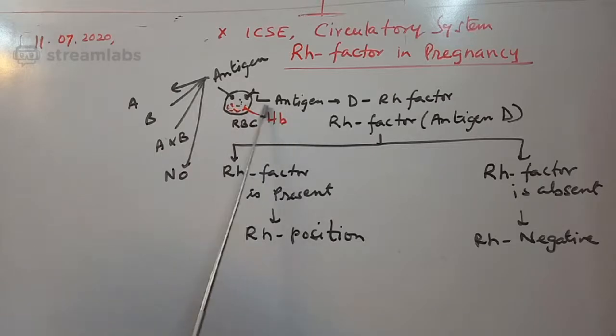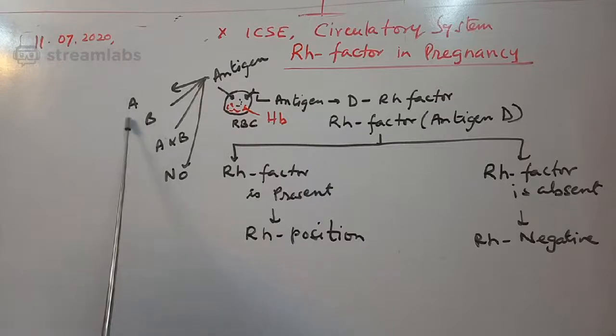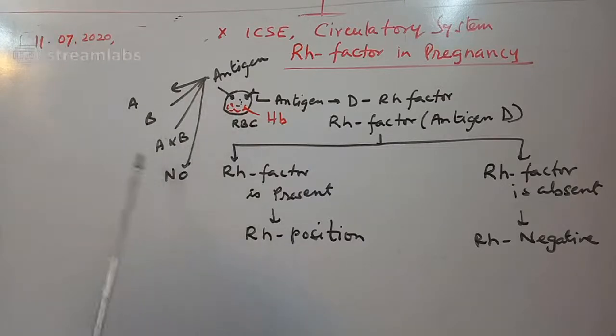That is hemoglobin, which is very important for absorbing oxygen and carbon dioxide, some gases. This one antigen may be antigen A or antigen B or A and B both or no antigen. According to this only, we can understand the blood group.